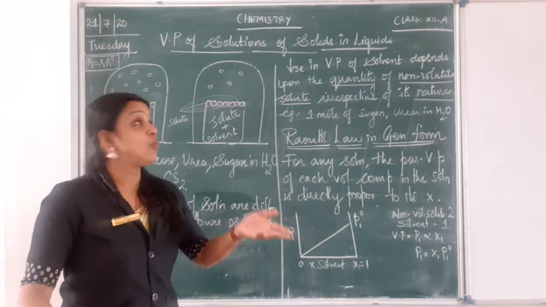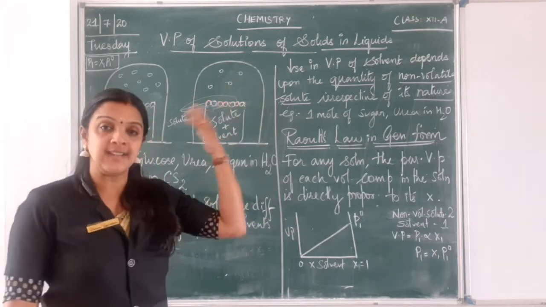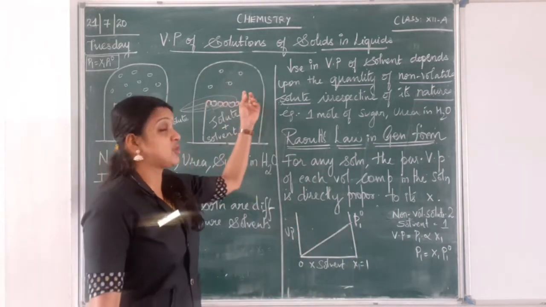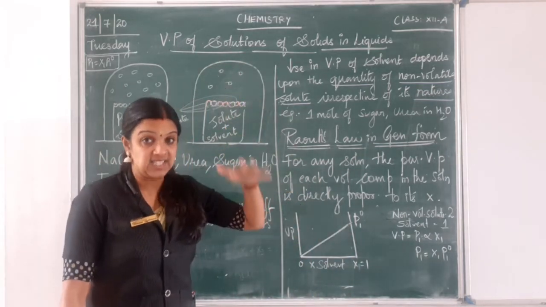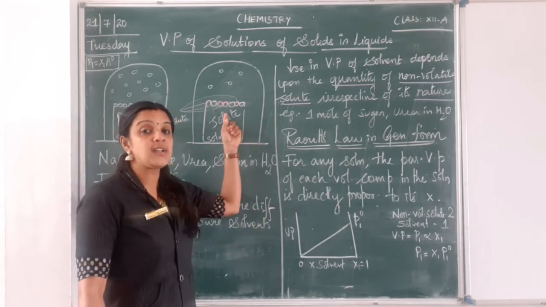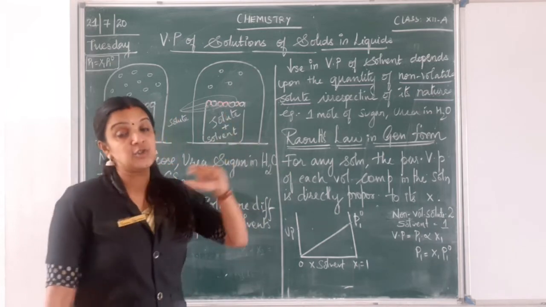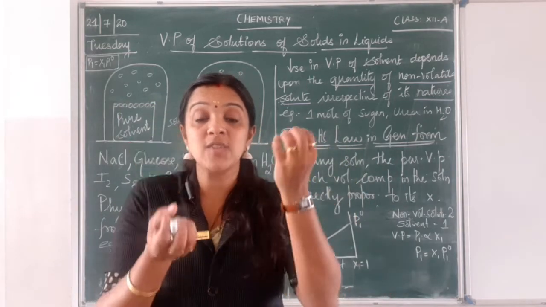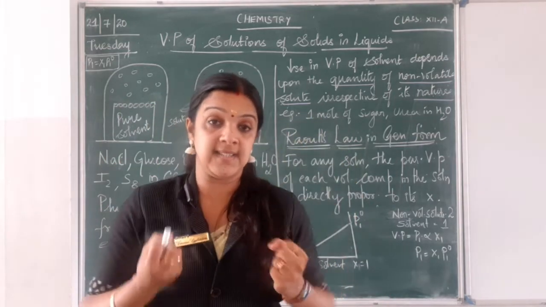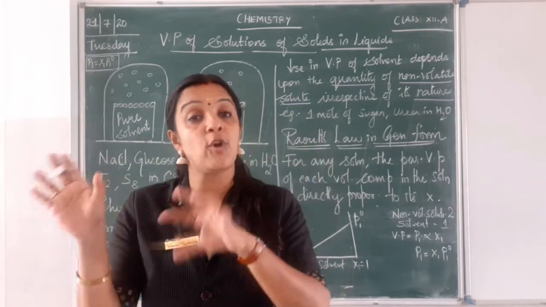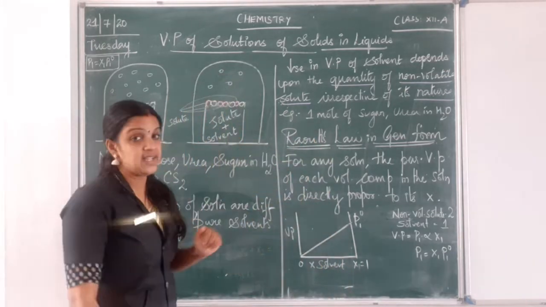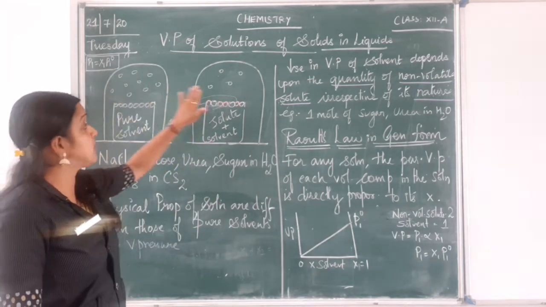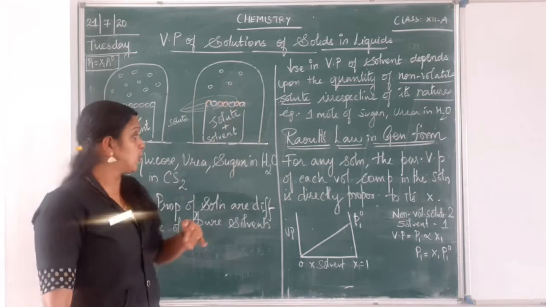So what happens? The number of volatile solvent molecules will be less. So naturally, what will happen to my vapor pressure? That will also come down. You are able to get me, children? The vapor pressure decreases when the non-volatile solute is there in the solvent, because the number of solvent molecules which have to get vaporized will be less. Those spaces will also be occupied by the non-volatile solute. So you can see here more vaporized molecules, but here the number has come down.